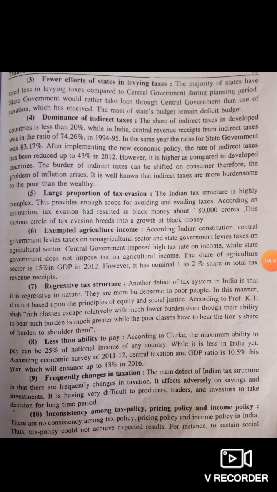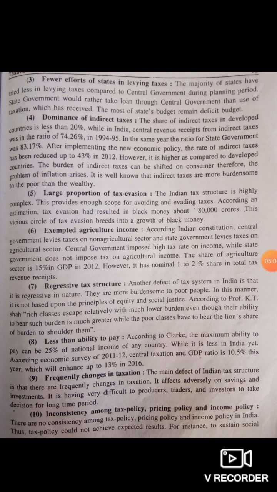So this is how rich people are enjoying it, and poor people are facing a burden. So it shows that there is not a principle of equity or social justice in this. So it is also a defect of the tax structure, we can say.